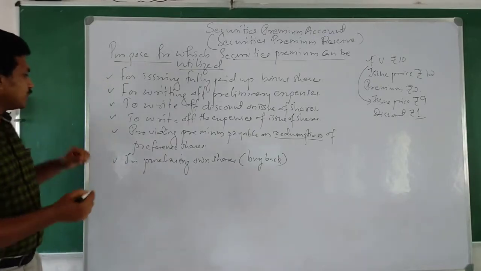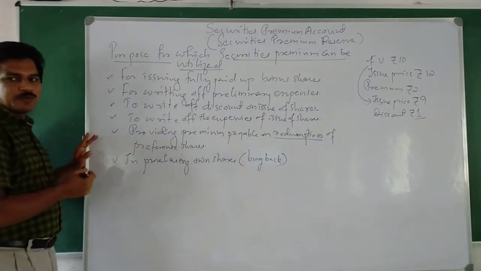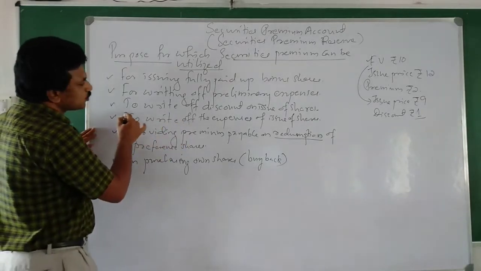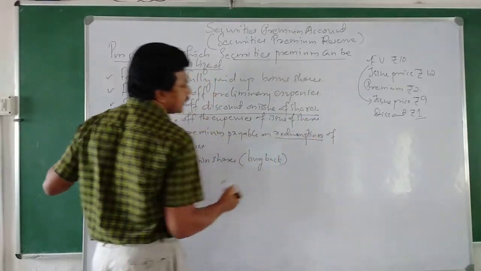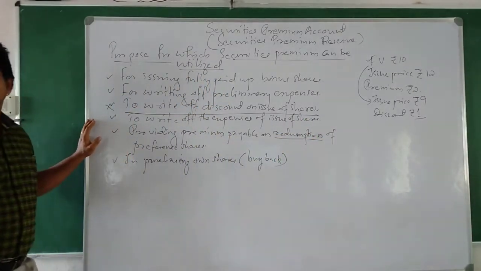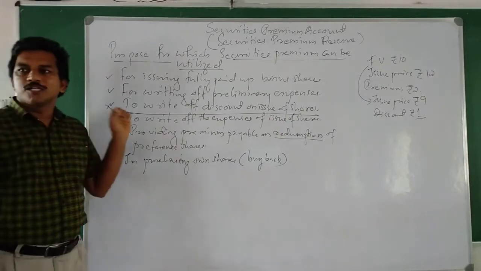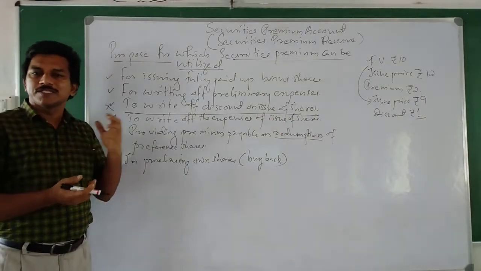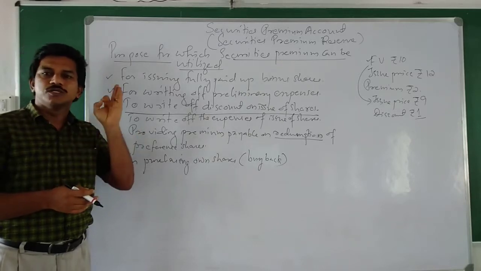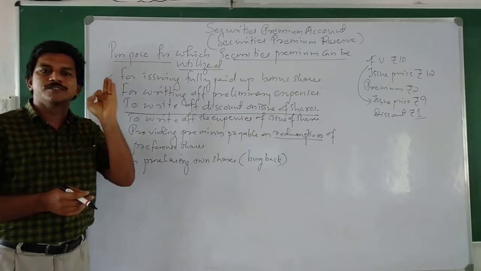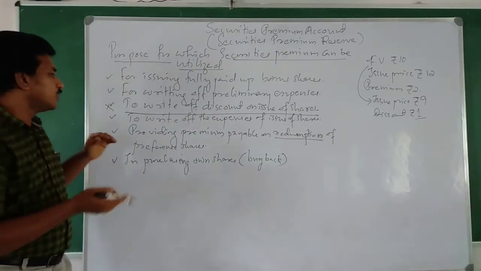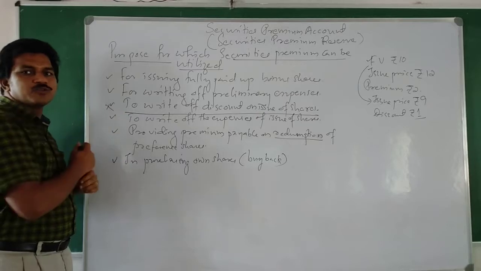Okay, so here there are 6 points we mentioned. Out of that, one of the points, to write off discount on issue of shares, is not applicable now. Why? Because as per the Indian Companies Act 2013, companies cannot issue shares at a discount. So this point is not applicable.